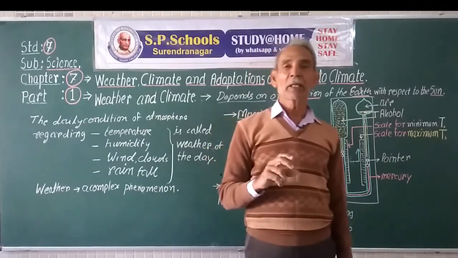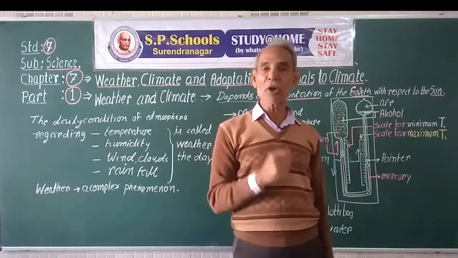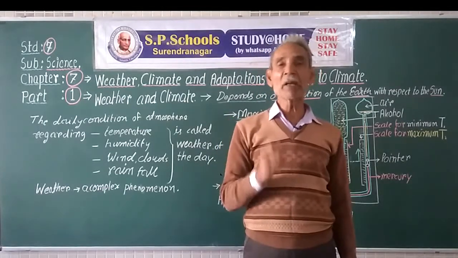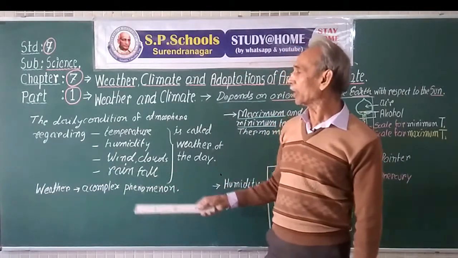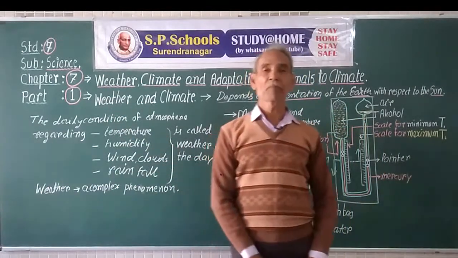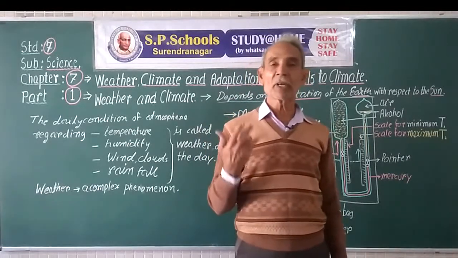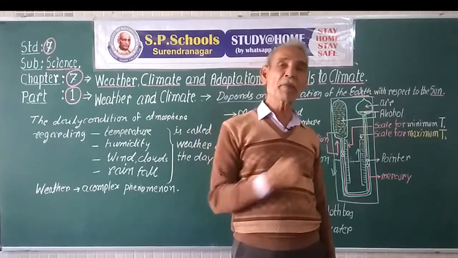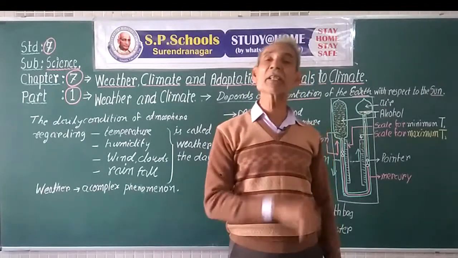So whether the air is humid, having high moisture, or dry, having low moisture, is to be considered in determining the weather of the day. The day may have dry weather, humid weather, cloudy weather or bright, sunlit weather.